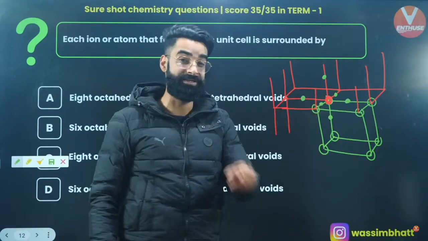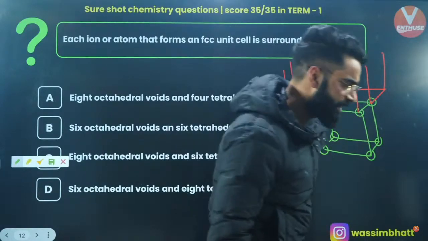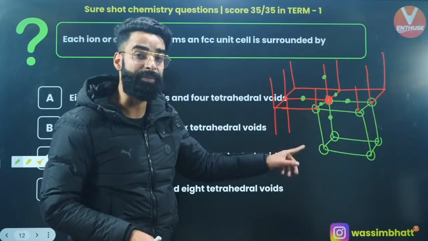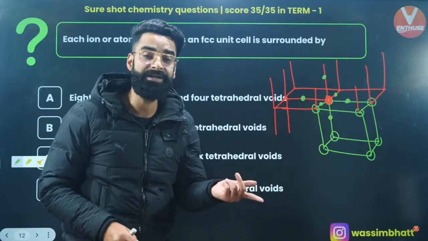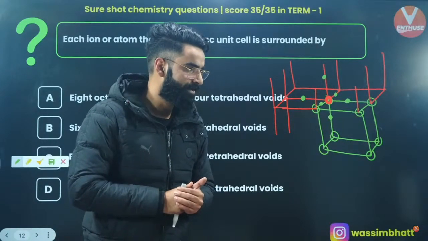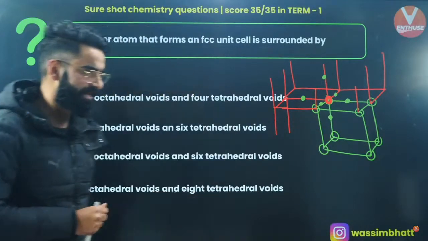I'm sure this is clear to every single guy. And similarly, there will be 8 tetrahedral voids surrounding a particular particle in case of FCC. Yes? I'm sure it's clear to every single guy now.